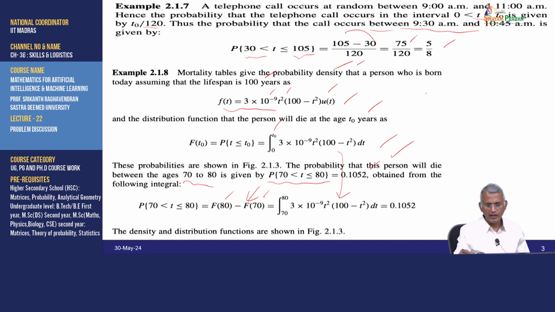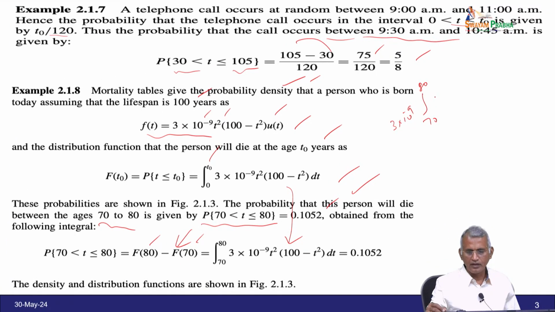So, we have the integral of 3 into 10 power minus 9, from 70 to 80, of 100 t square minus t power 4, dt. Then you integrate it: 3 into 10 power minus 9 of 100 into t cube by 3 minus t power 5 by 5, over the limits 70 to 80.